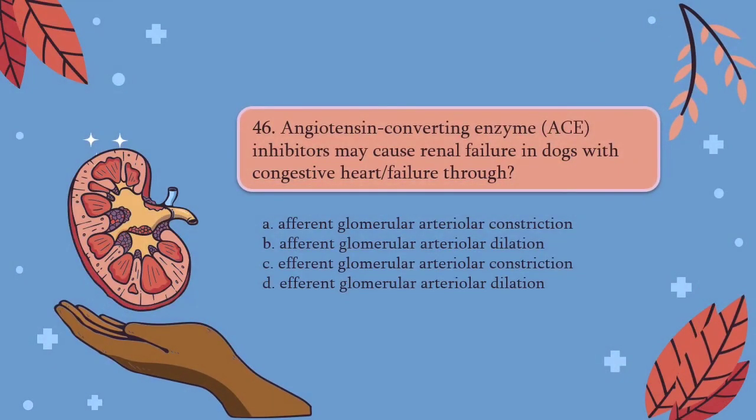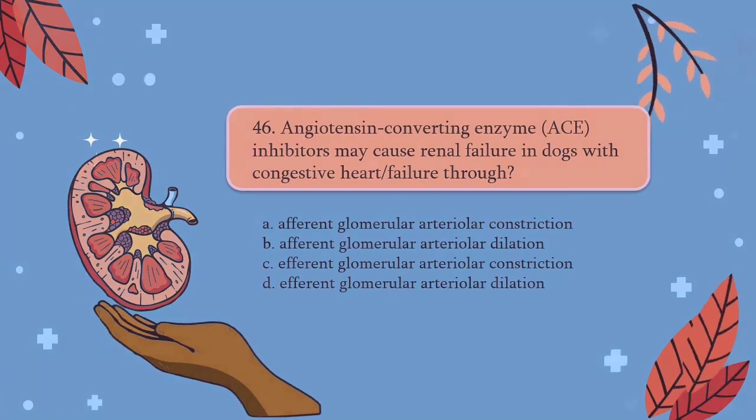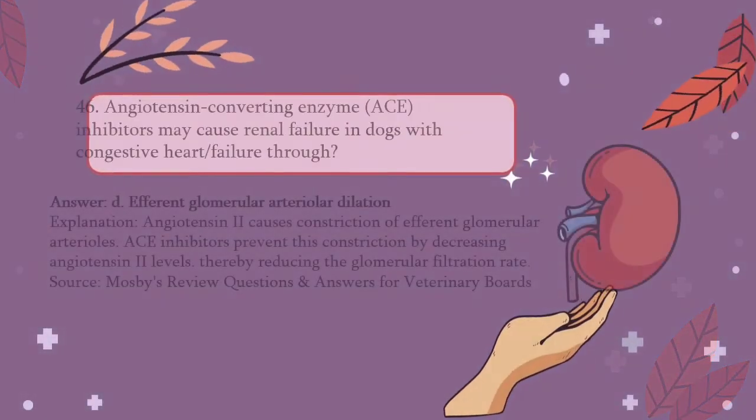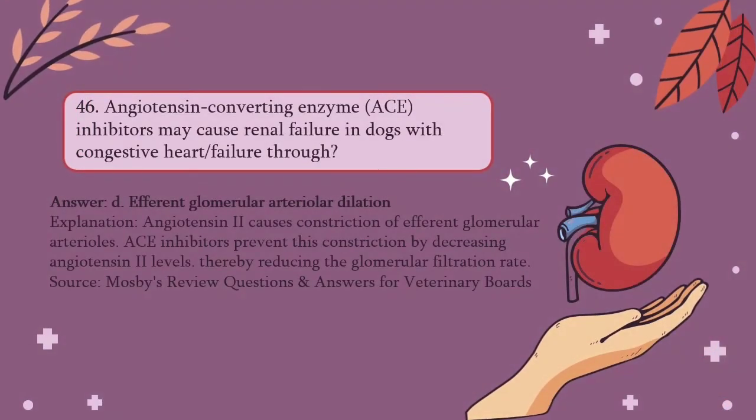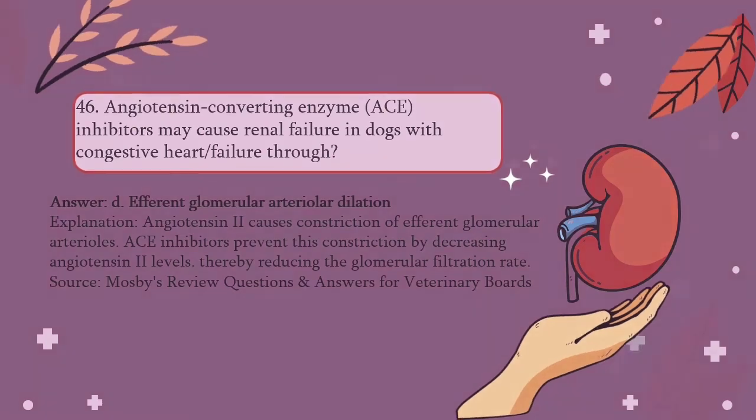Angiotensin converting enzyme inhibitors may cause renal failure in dogs with congestive heart failure through A. Afferent glomerular arteriolar constriction, B. Afferent glomerular arteriolar dilatation, C. Efferent glomerular arteriolar constriction, or D. Efferent glomerular arteriolar dilatation. The answer would be D. Angiotensin 2 causes constriction of efferent glomerular arterioles. ACE inhibitors prevent this constriction by decreasing angiotensin 2 levels, thereby reducing the glomerular filtration rate.